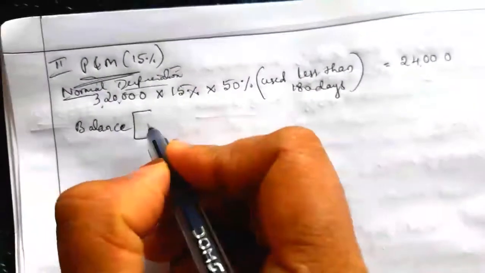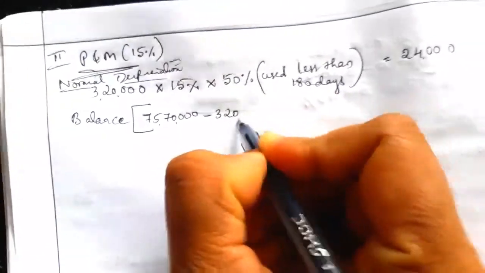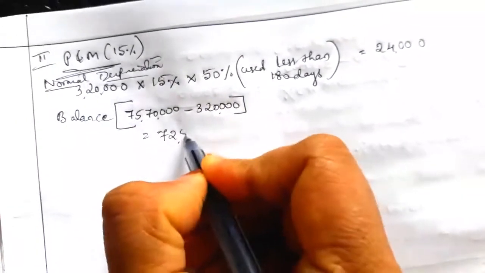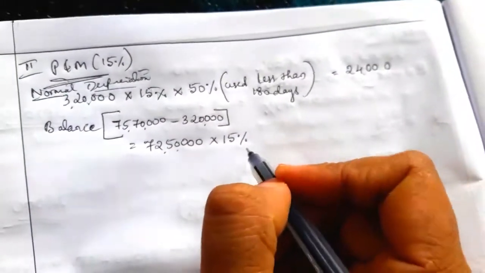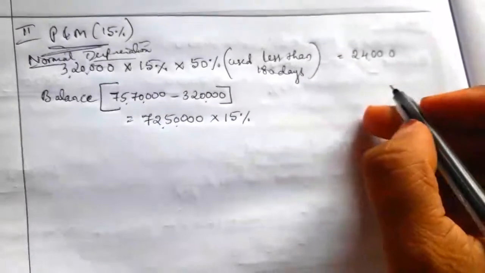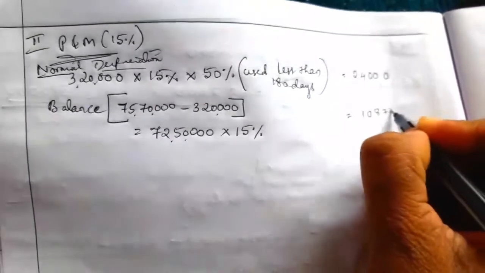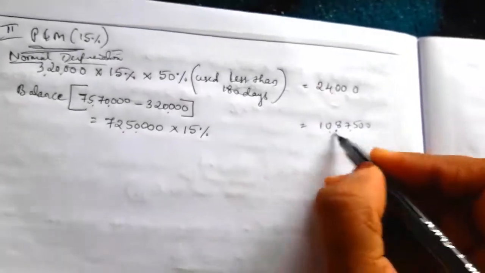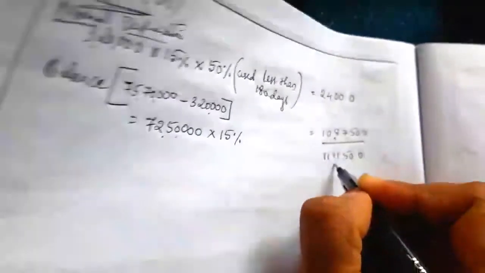So balance, we'll calculate the balance. Here written down value how much? 75,70,000 minus 3,20,000 value of plant and machinery already depreciated. So balance is 72,50,000. On this value we have to charge 15% full depreciation. Again 50% is not there, full depreciation we have to charge. So that is equal to 10,87,500. So this is the normal depreciation. Normal depreciation total it is 11,11,500.